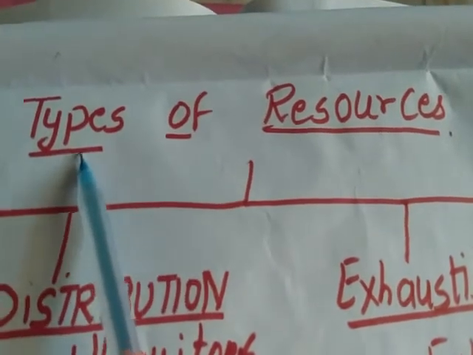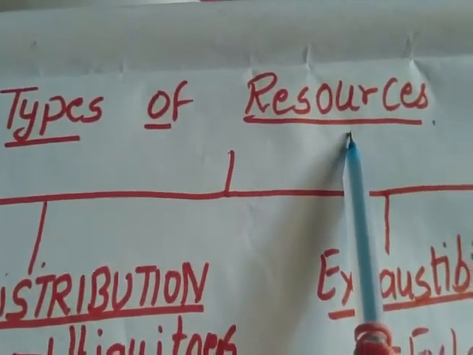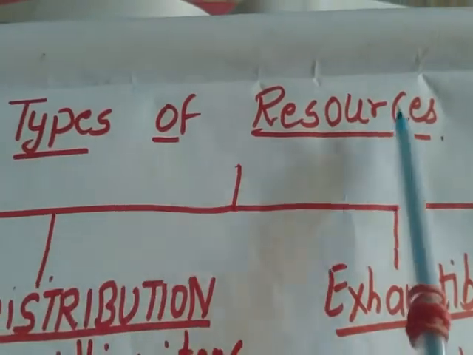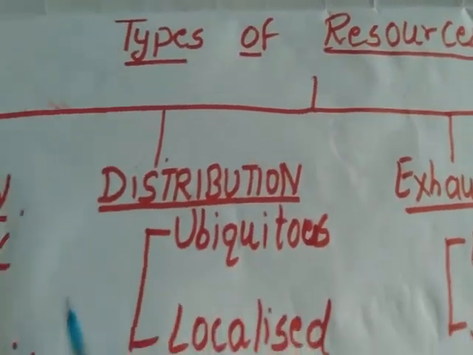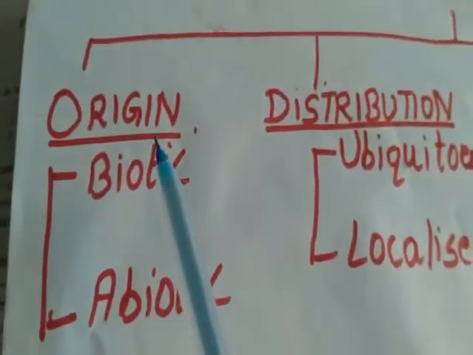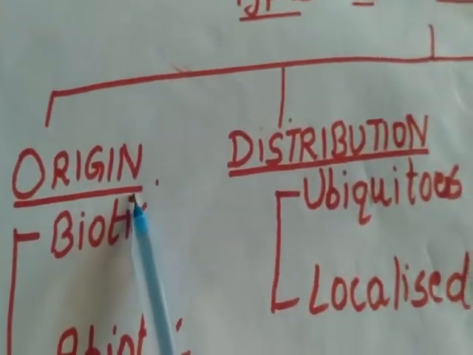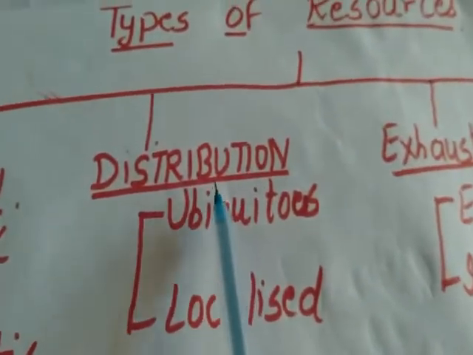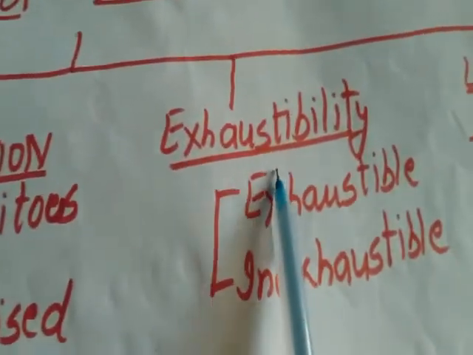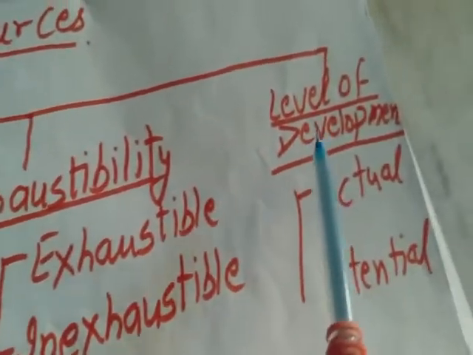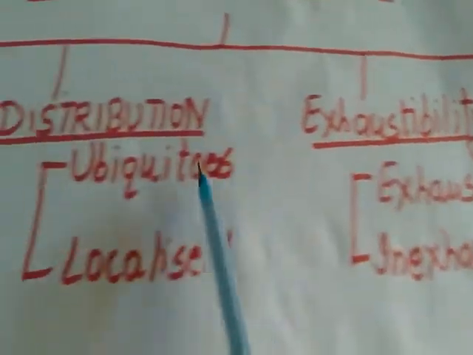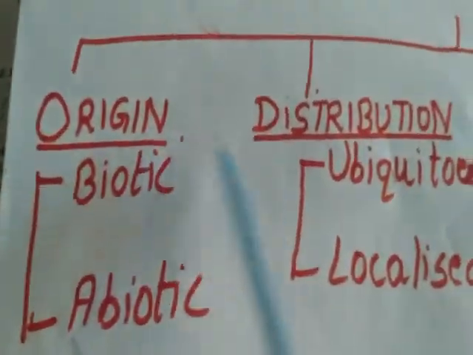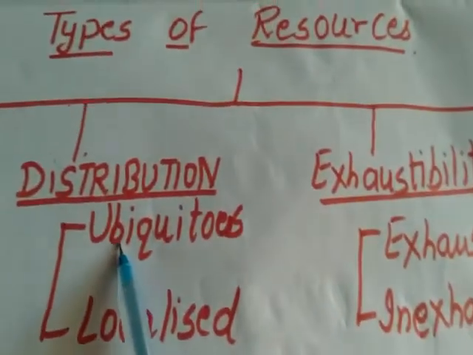Now, types of resources. Resources can be classified into different categories on different bases. According to your book, now we will be seeing they are classified on the basis of origin, on the basis of distribution, on the basis of exhaustibility, and on the basis of level of development. Means 1, 2, 3, 4. Okay. On 4 categories they can be classified. Now let's see. On the basis of origin,